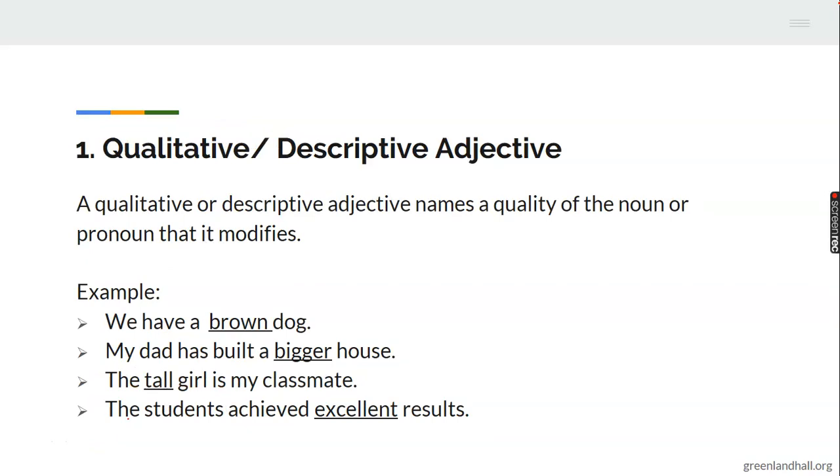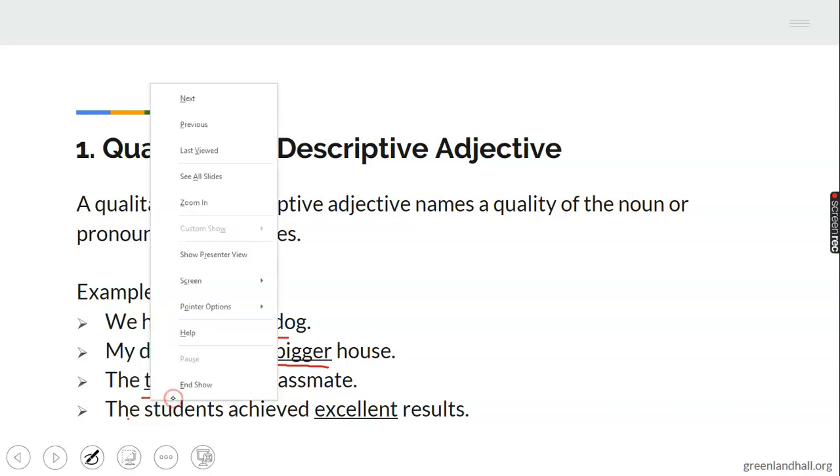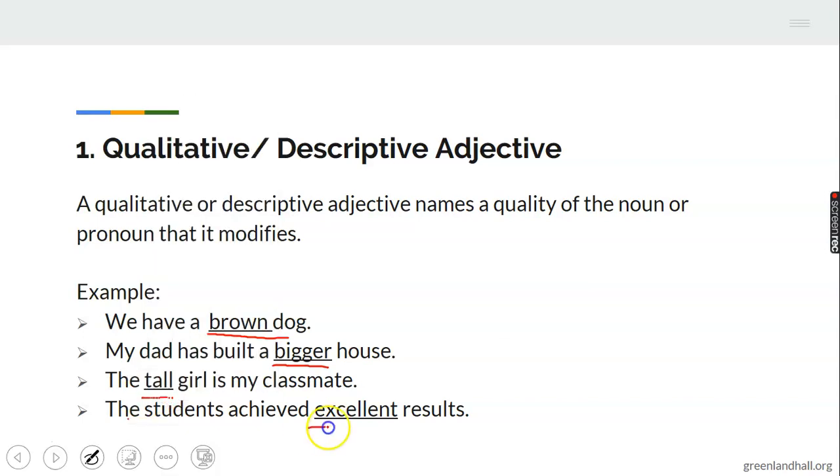When an adjective is qualitative or descriptive in nature, such an adjective is describing a thing or telling the quality of a thing. When I tell you we have a brown dog, brown is a description of our dog. A big house, describing our house, qualifying our house. Tall girl, that's quality. Excellent result, quality. So when adjectives describe things or show the quality of things, they are descriptive or qualitative in nature.